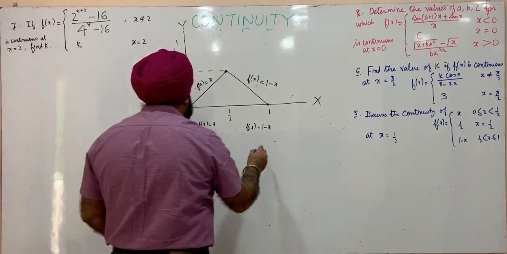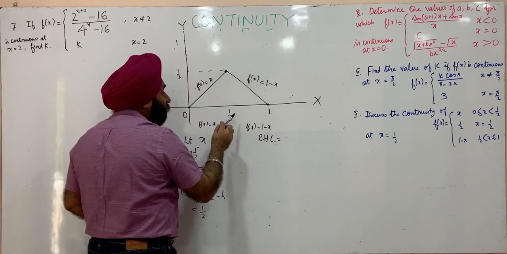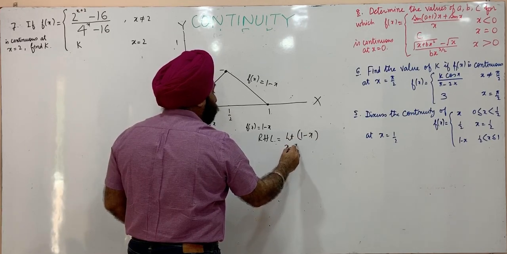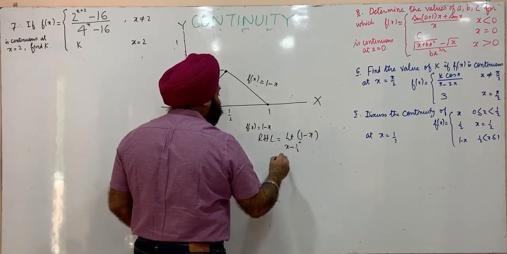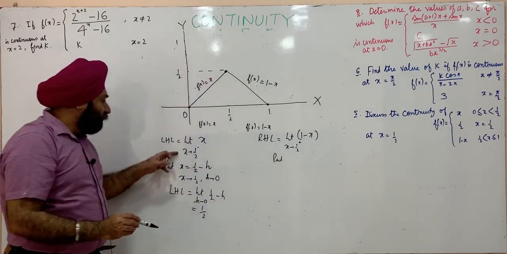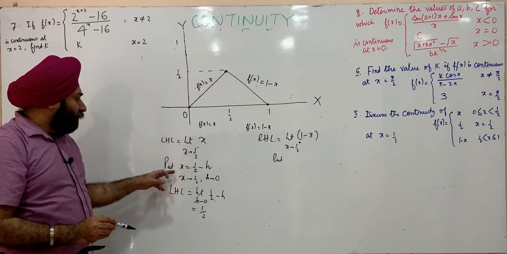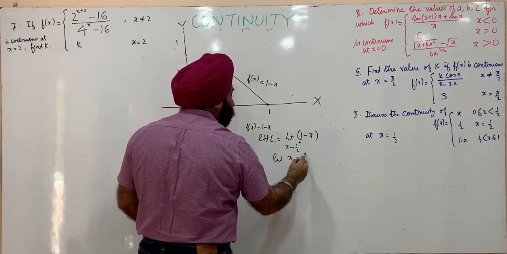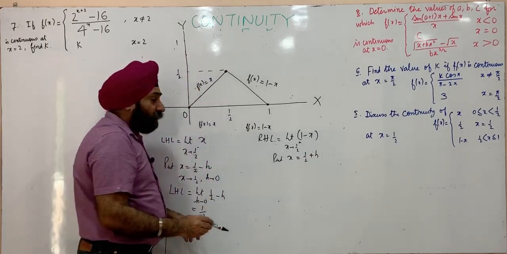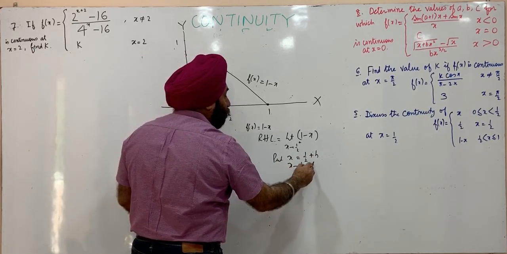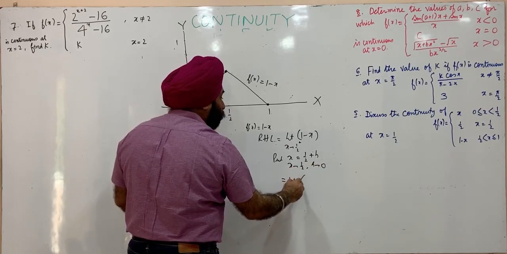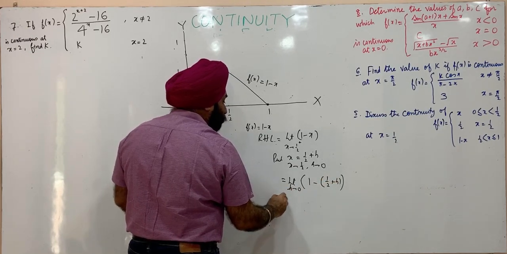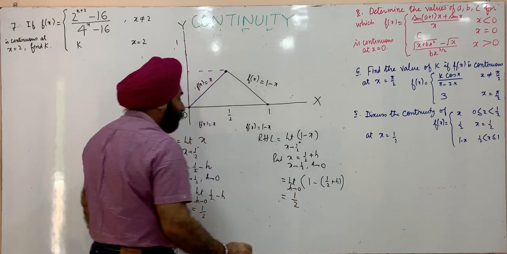Similarly, we find out the right hand limit. Right hand limit will be from this, it's limit 1 minus x as x approaches 1/2 plus. So when x approaches 1/2 minus, we put x is equal to 1/2 minus h, and when x is approaching 1/2 plus, we put x is equal to 1/2 plus h. When x approaches 1/2, h will be 0. So limit 1 minus (1/2 plus h) as h approaches 0. This is 1 minus 1/2, this is 1/2.